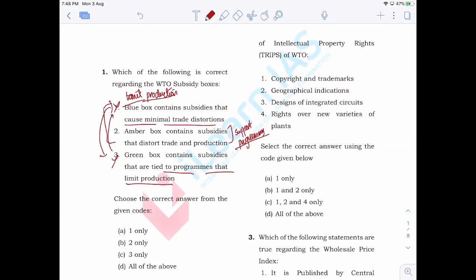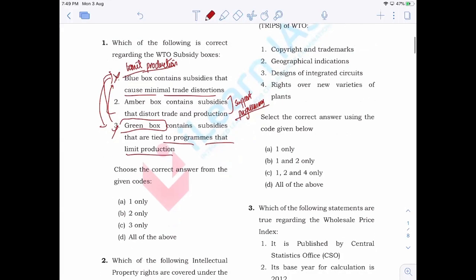Clear? So green, as in case of the traffic lights, you have to understand that in case of green box, these have limited trade distortion. So that is allowed. So answer here is 2 only. Clear? So you just have to understand that.